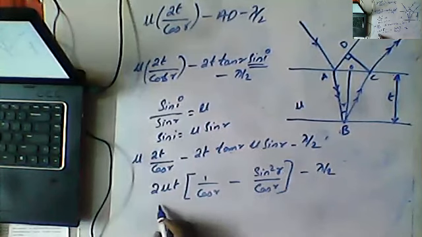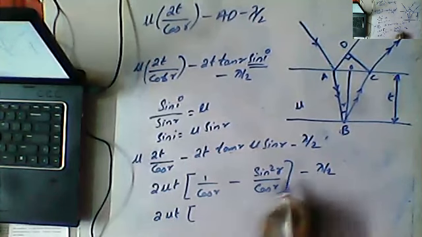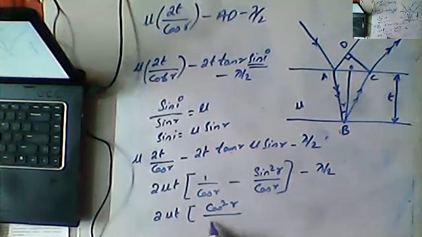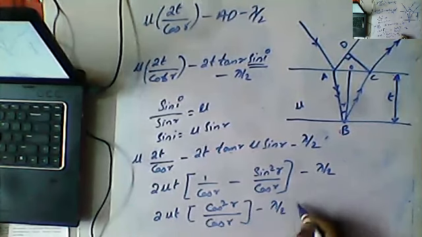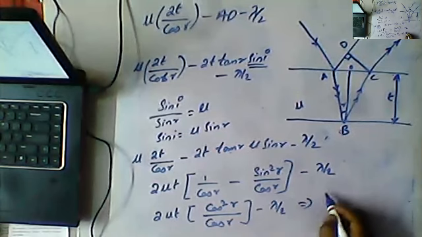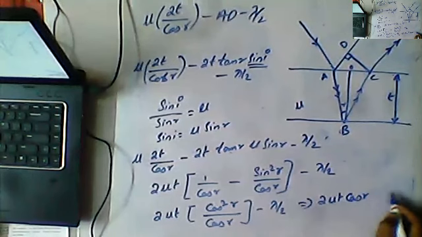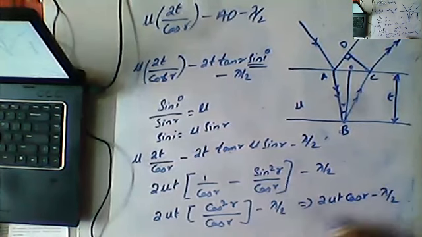So 2 mu T into 1 minus sin square R can be written as cos square R by cos R minus lambda by 2. That will give rise to 2 mu T cos R minus lambda by 2.